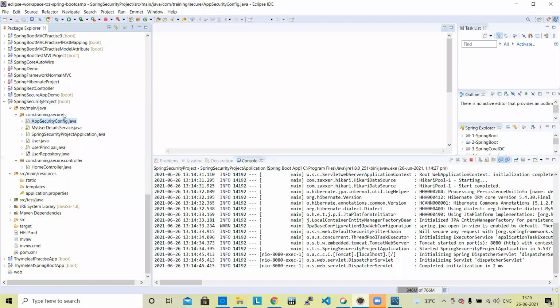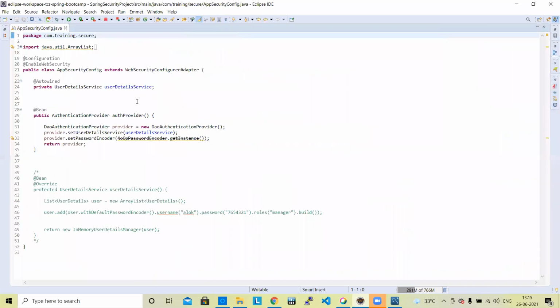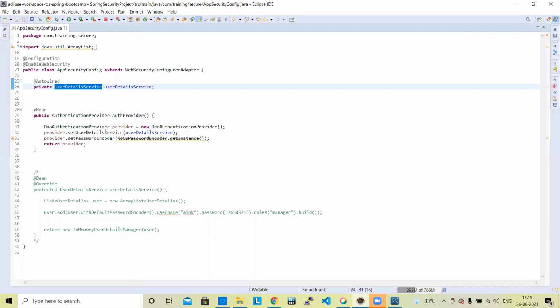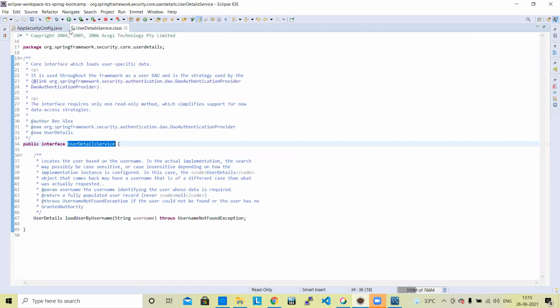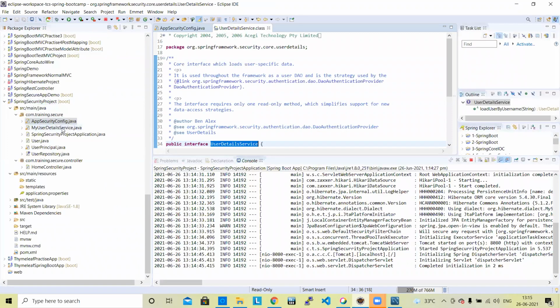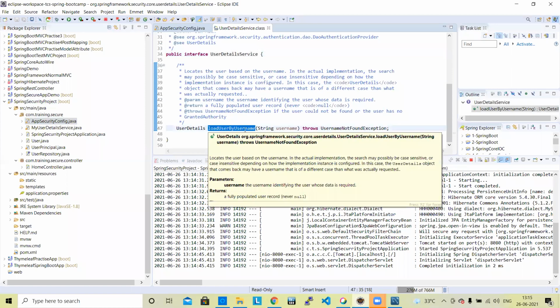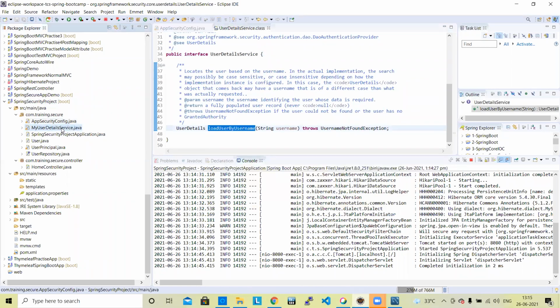What we have done is application security. This is the application security. It is using user detail service, and we need to use the DAO authentication provider, which provides your security. Actual work is happening in user details. The user details service is an inbuilt class, and it just returns a method, load user by username.